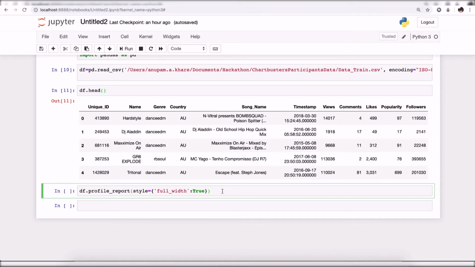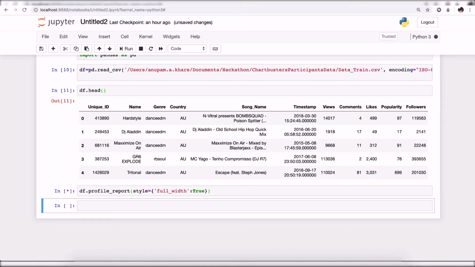What I am doing here is creating a profile report. You put the name of the data set, then profile report, and style full width equal to true. It will take a bit of time, but the information you get from this one line of code is a gem of information.